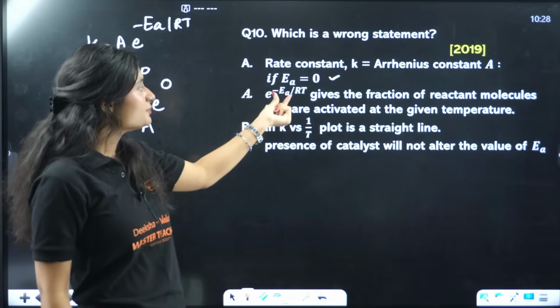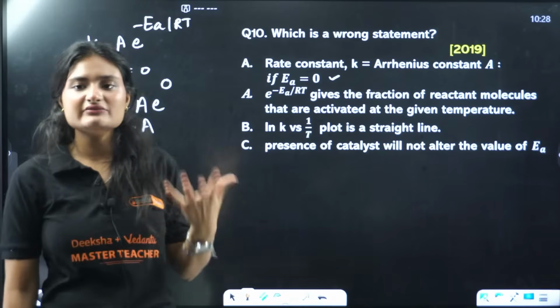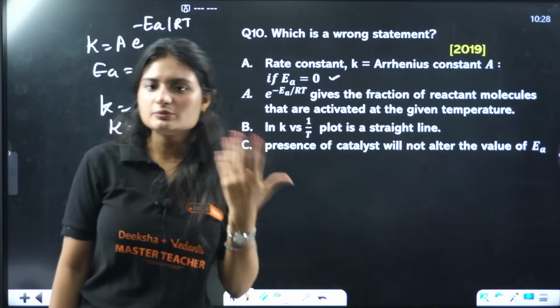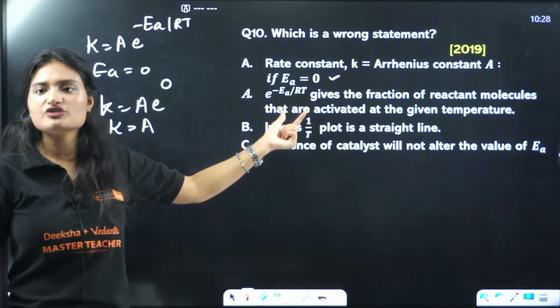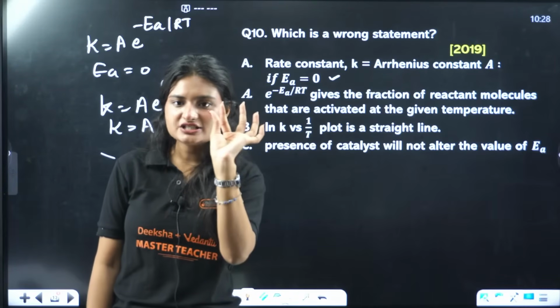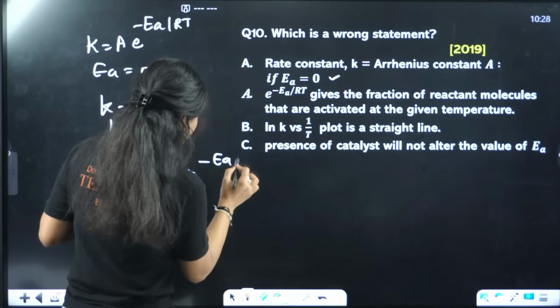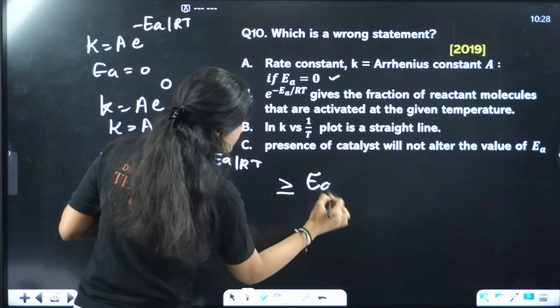Next, e raised to power minus EA by RT gives the fraction of reactant molecules that are activated at the given temperature. Maxwell and Boltzmann said that this is the fraction of molecules that have kinetic energy equal to or greater than the activation energy.